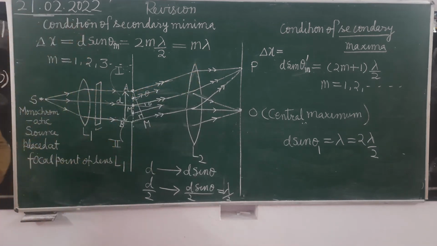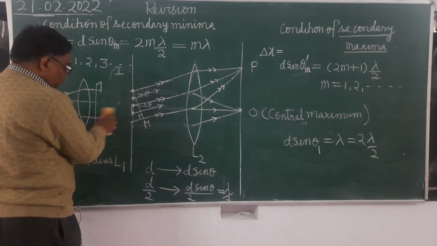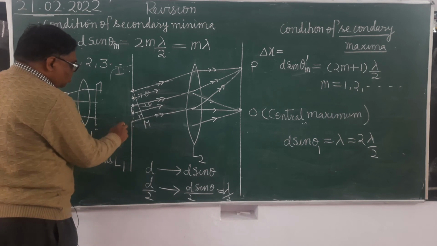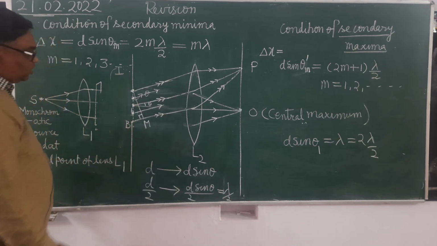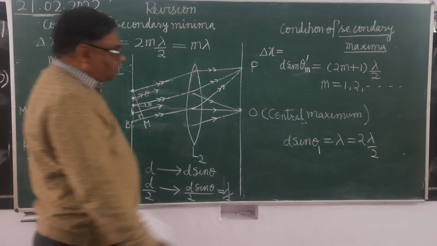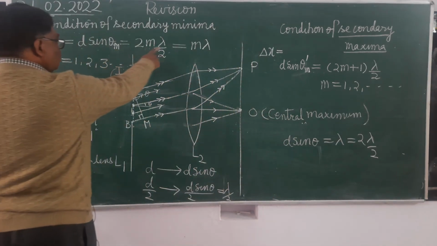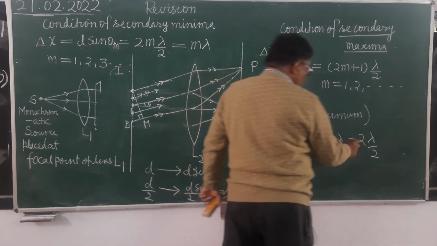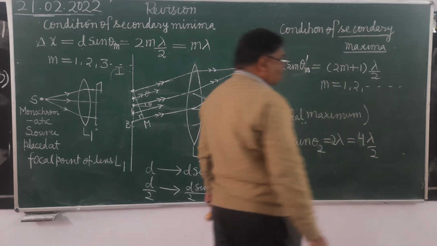Now see here, what is the mathematical condition of second order minima? This I am rubbing here. Second order minima. You can see here, for second order minima it will become d sin theta 2 equals to 2 lambda. 2 lambda means it is 4 lambda by 2.